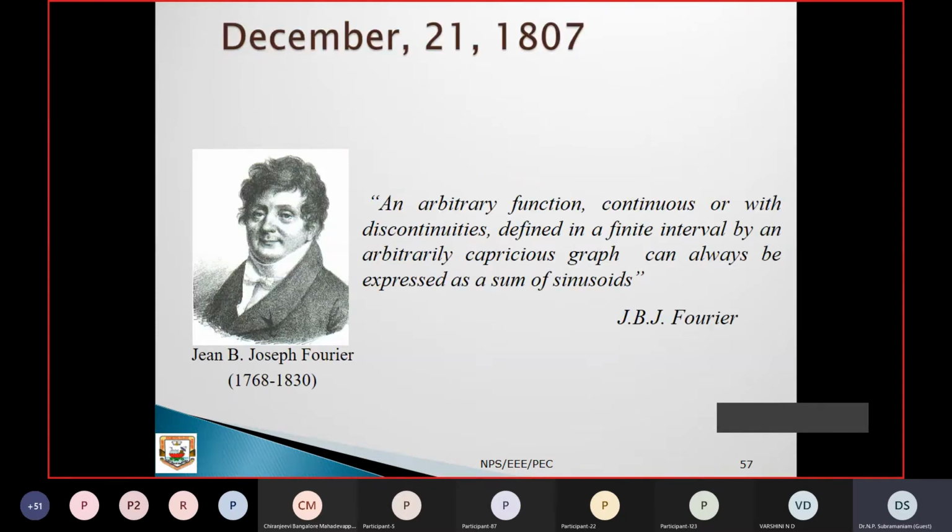Okay, now Fourier is very famous, right? Everybody knows it, those who have handled DSP and signals and systems. You have come across the Fourier transform. I think we have studied it in Mathematics 3 also, right? An arbitrary function, continuous or with discontinuities, defined in a definite finite interval by an arbitrarily capricious graph, can always be expressed as a sum of sinusoids. So this is the Fourier definition.